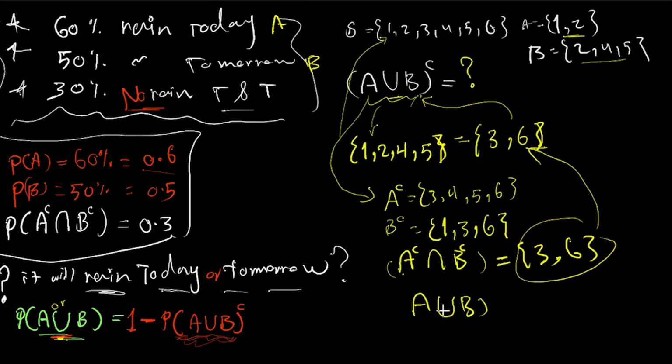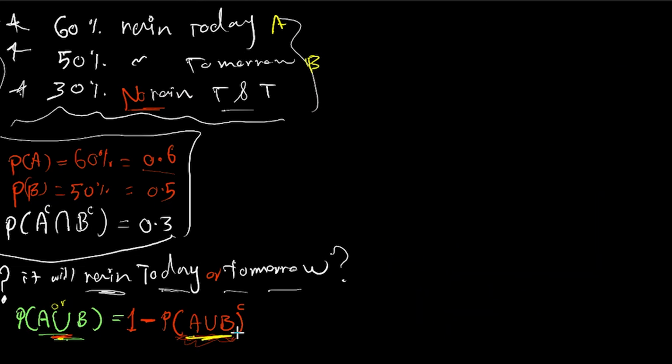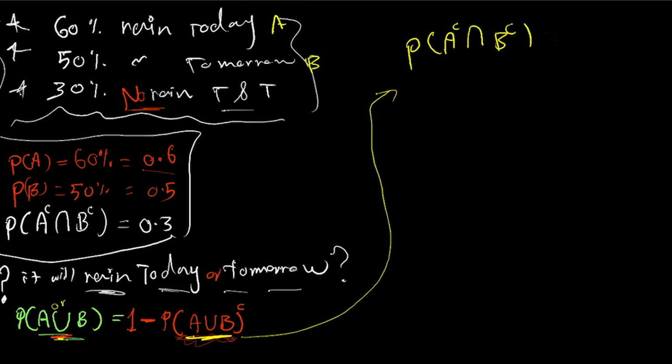The complement of A union B is exactly equal to A complement intersect B complement. And just now we have been given that the probability of not A to happen intersect with not B to happen is 30%. That means the probability of this is 1 minus 0.3, which equals 0.7.